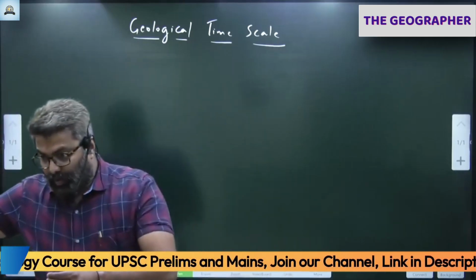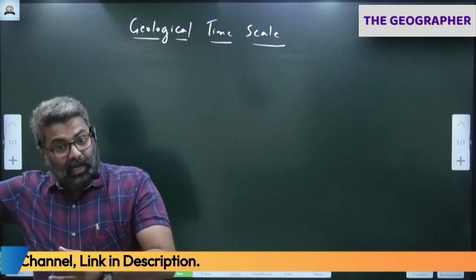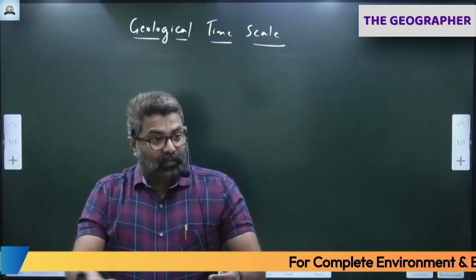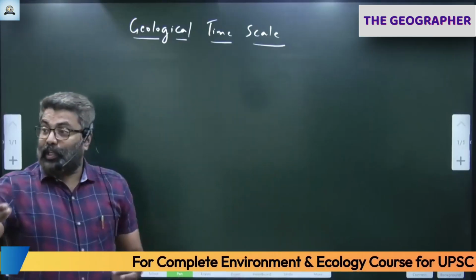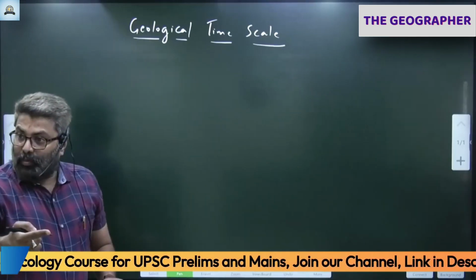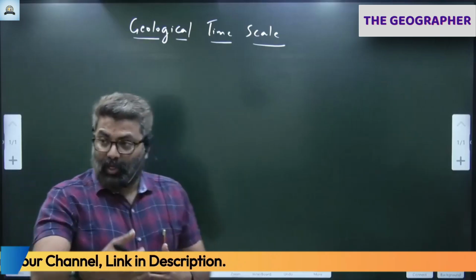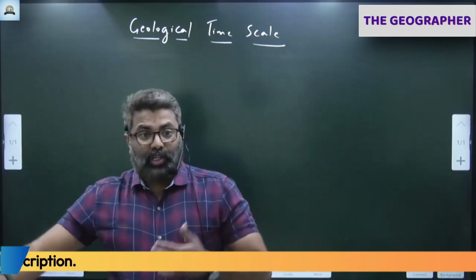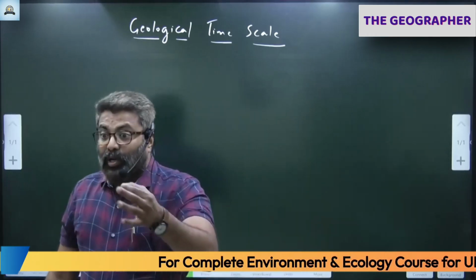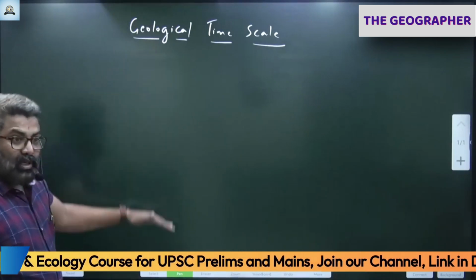Since the formation of Earth, 4.54 billion years ago when Earth evolved as a planet and our solar system evolved, from then till now, what all has happened? All the rocks, all the fossils that we have on Earth come under this. It is based on fossil evidence and rock evidence. We have done a lot of exploration and excavations, unearthed fossils, and tried to understand their age through radiocarbon dating. Using radiocarbon dating, we have estimated their age, and based on that, we have arranged them in this scale.